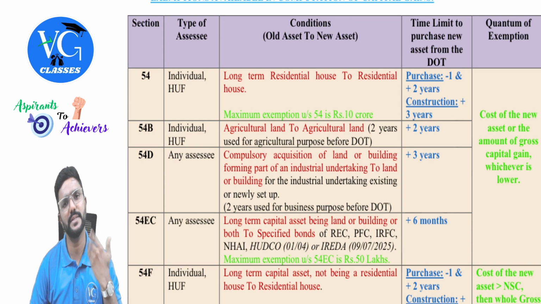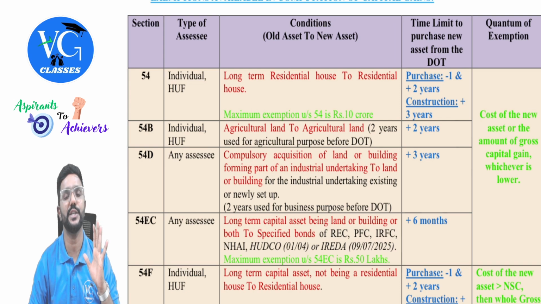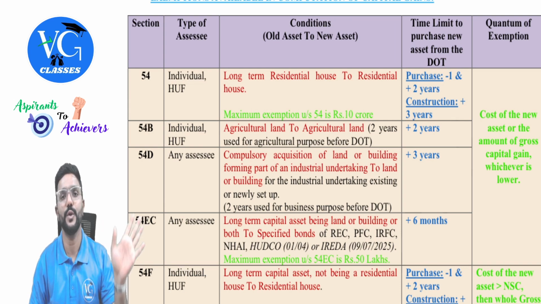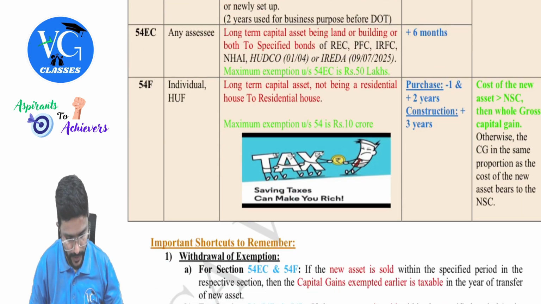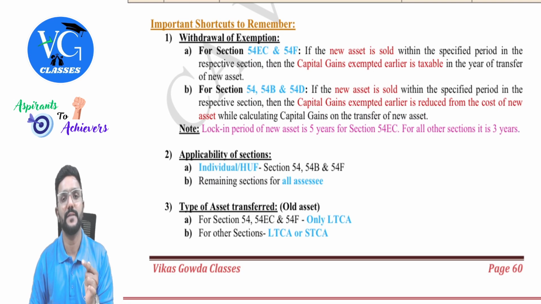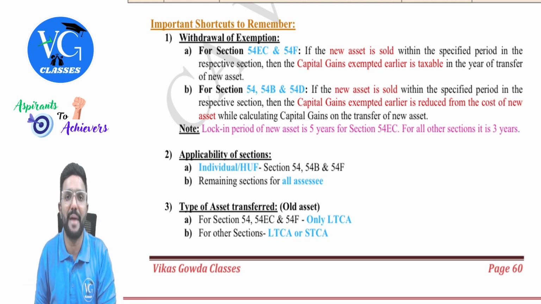Sir, all the deductions and exemptions are allowed under the capital gains head? Yes. Whether the assessee is following the optional scheme or the default scheme, he can claim it. But for rebate calculation there will be an impact. But with respect to capital gains calculation, or even for claiming exemption, will there be any negative impact for an assessee following the default scheme? No, guys. Because at the end of every head, I cover the impact of section 115BAC on that particular head. Whereas in this head, I have not given it in the revision material because there is no negative impact.